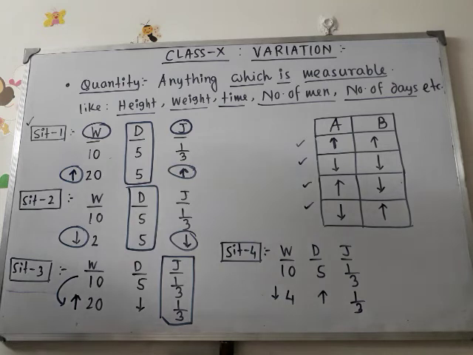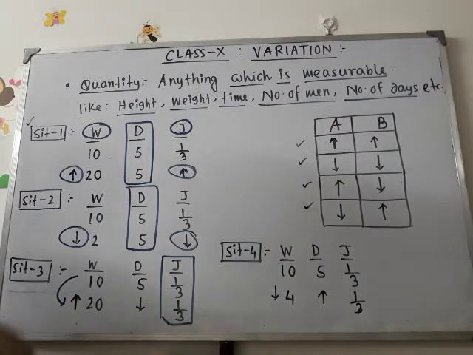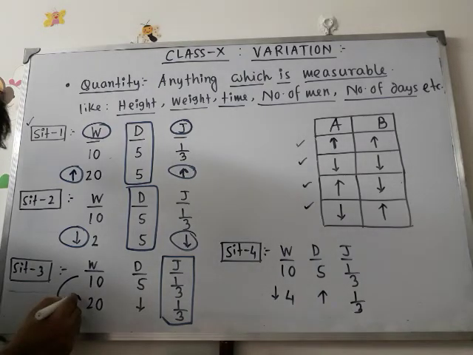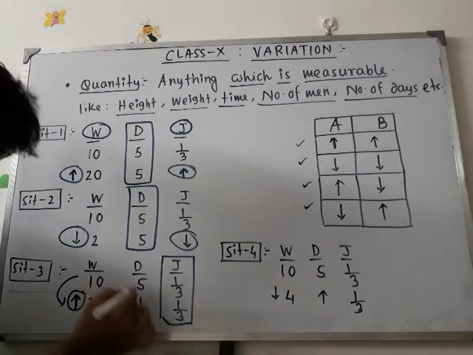It is very easy to understand. If the number of workers has increased and they have to finish the same portion of the job, then the number of days will be decreased. Less number of days will be required, right? If the number of workers has increased. So in that case, the first quantity W is increasing and the second quantity D is decreasing.